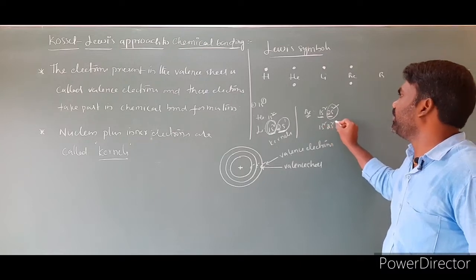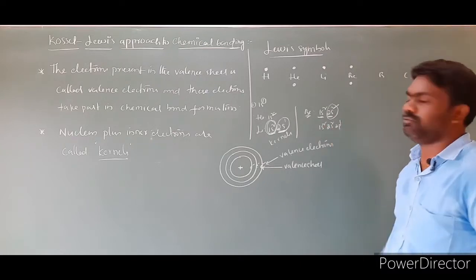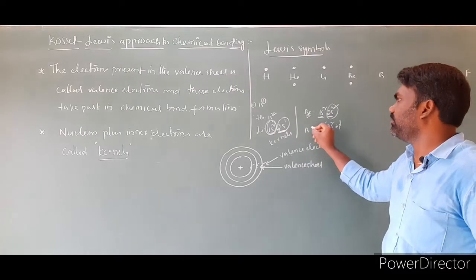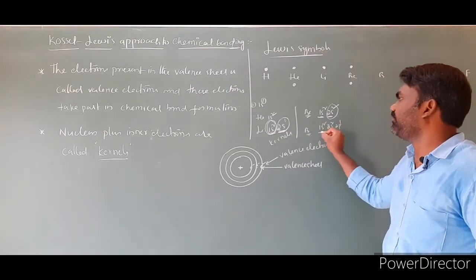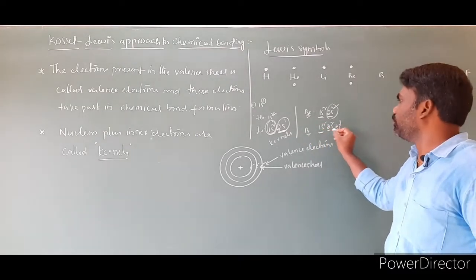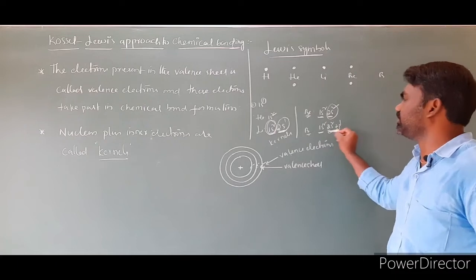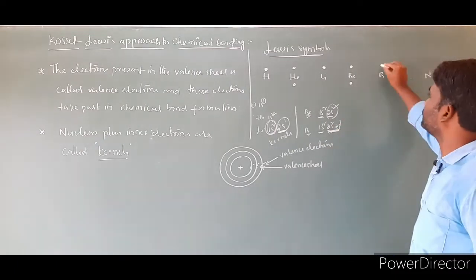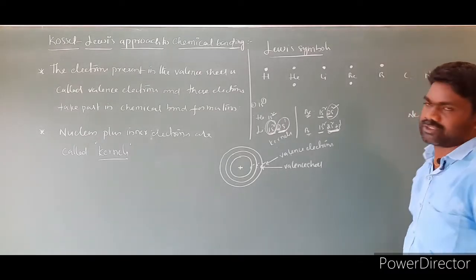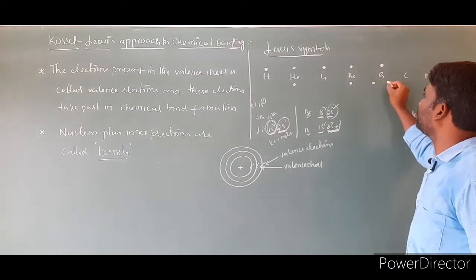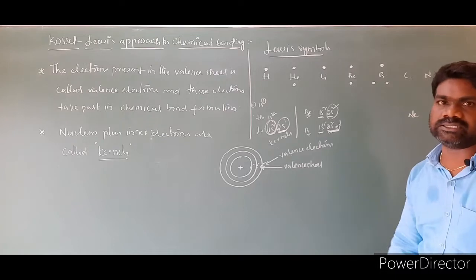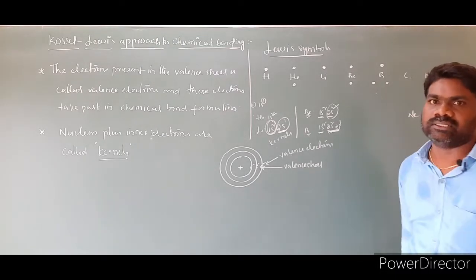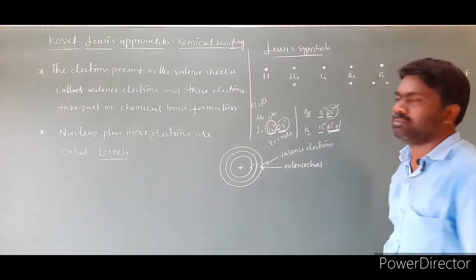Then boron. The configuration is 1s2, 2s2, 2p1. This is the electronic configuration of boron. This is the first shell, and the 2s and 2p electrons belong to the second shell itself. How many electrons are there? 2 plus 1, 3 electrons. So we have to write 3 dots. This is the first dot, this is the second dot, this is the third. 3 valence electrons we show in the form of dots. This is the Lewis symbol for boron.